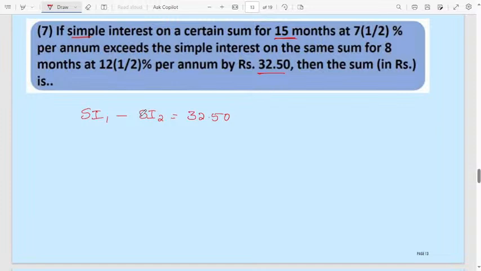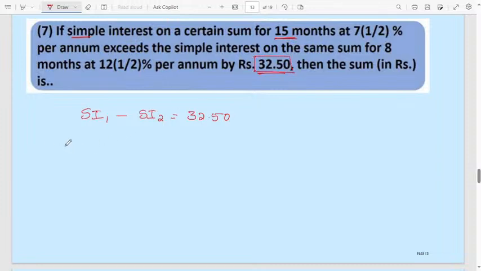If one simple interest is less and another is more, how much it exceeds, how will you calculate? You will take the difference between the two simple interests. That is the common logic. The exceeds value is also given.